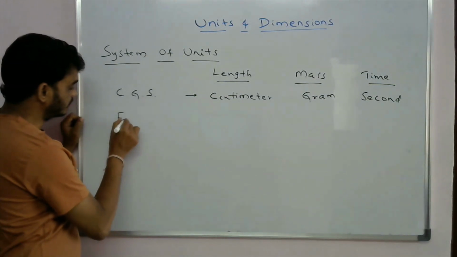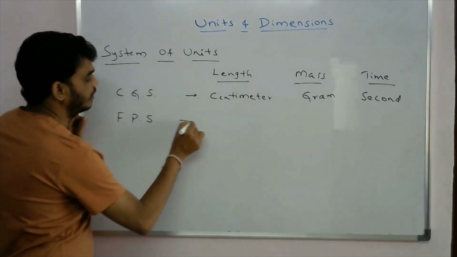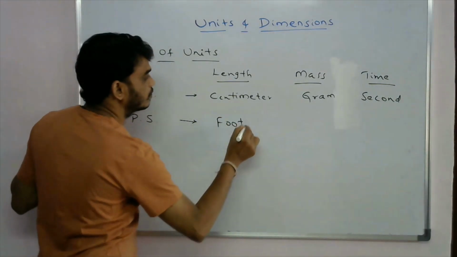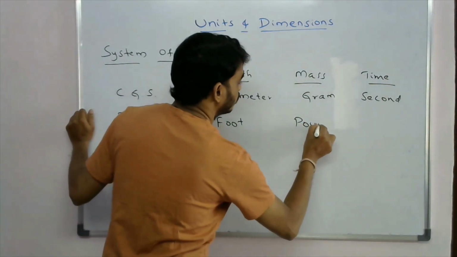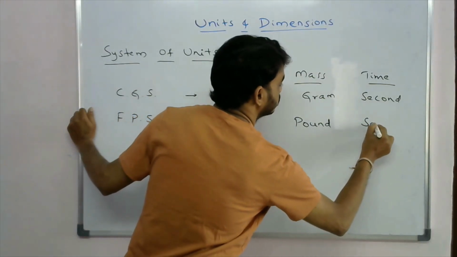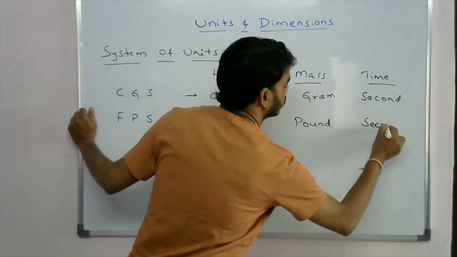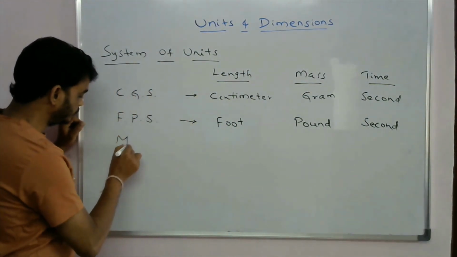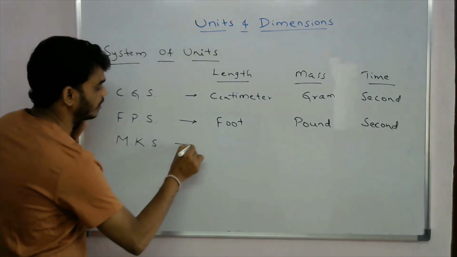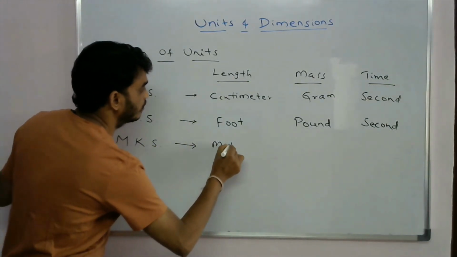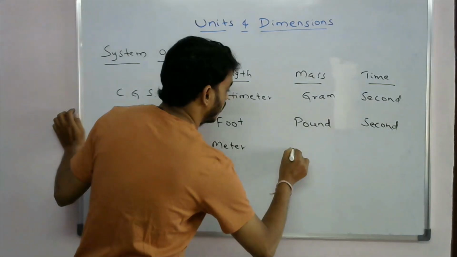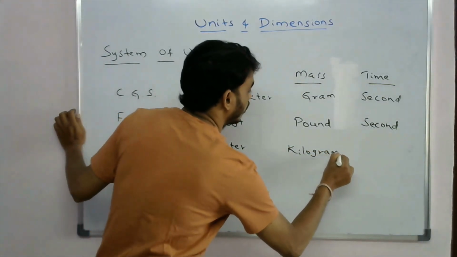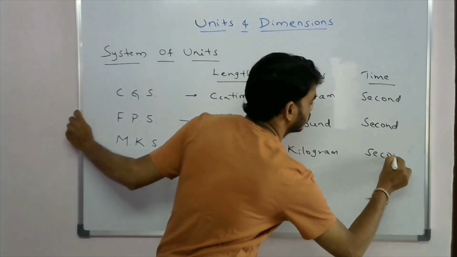And the FPS system. In FPS system, we can write this is the foot, it is the pound, and it is the second again. And in MKS system, it is the meter, it is the kilogram, and this one is again second.